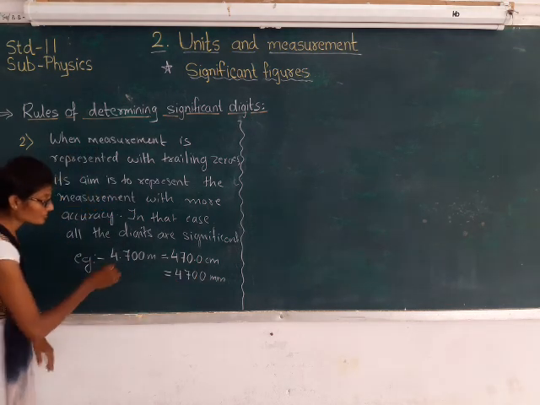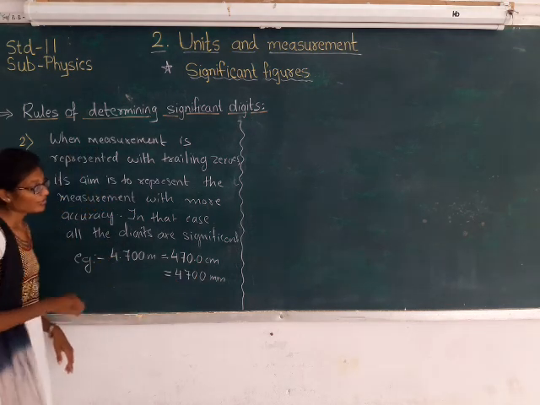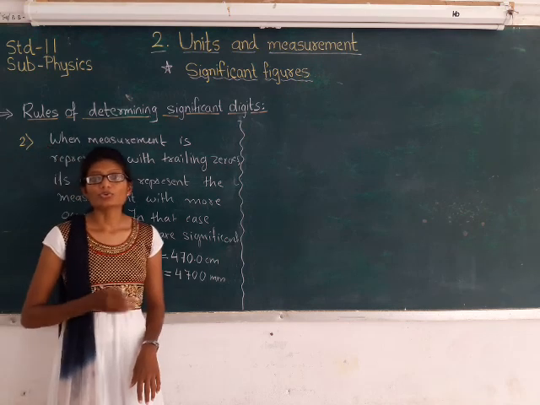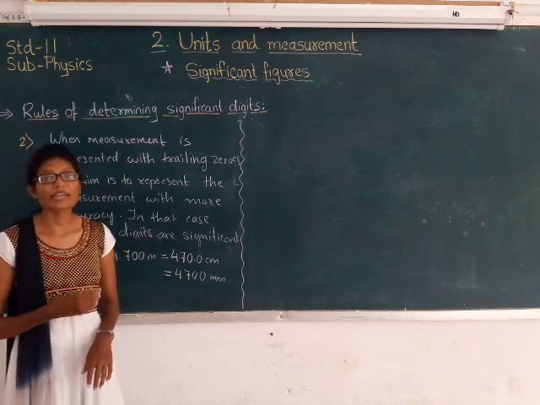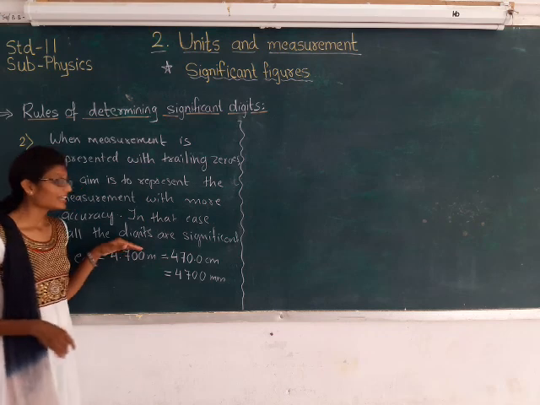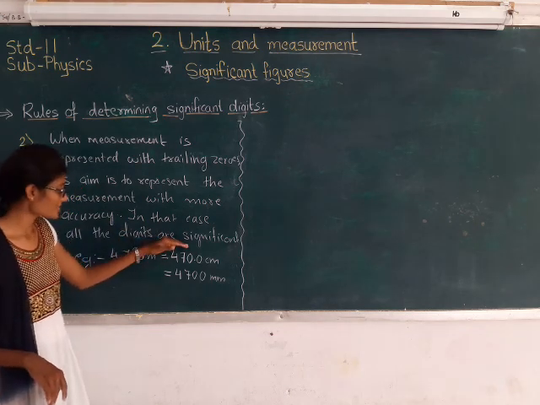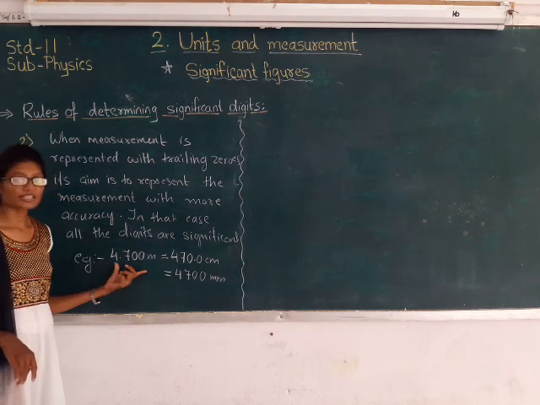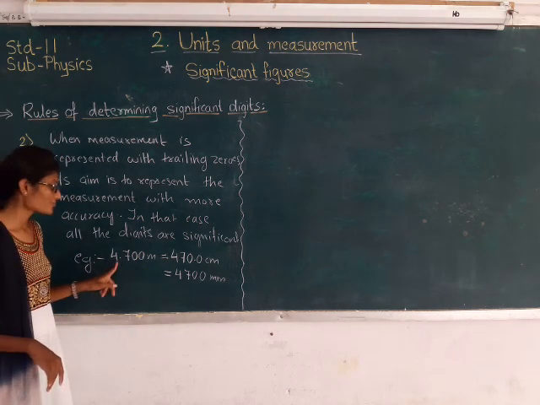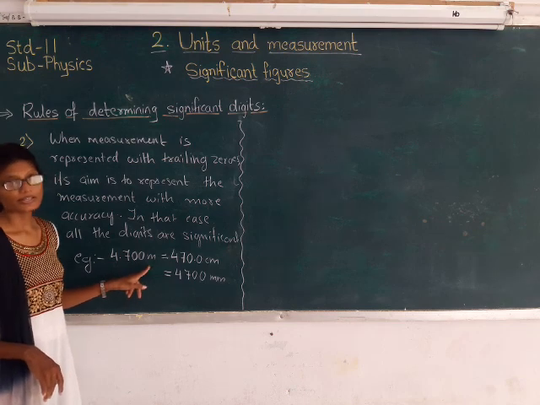So I can say that when I want an accurate value for any measurement, then we need to consider the trailing zeros as significant digits. So here the significant digits are 4, 7, 0 and 0.